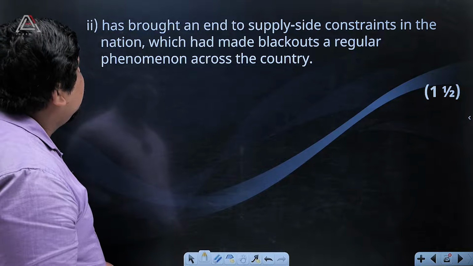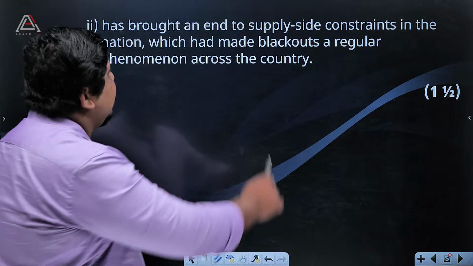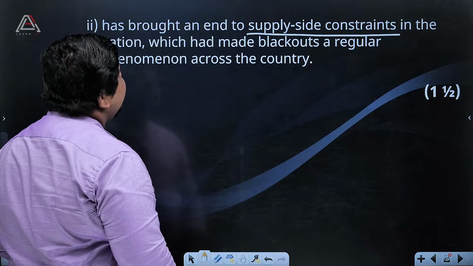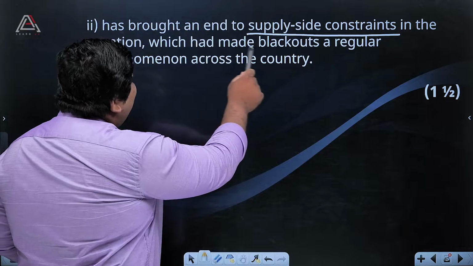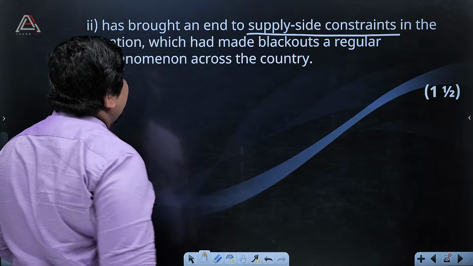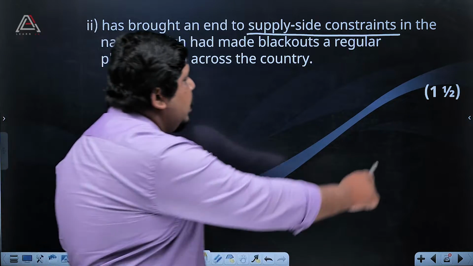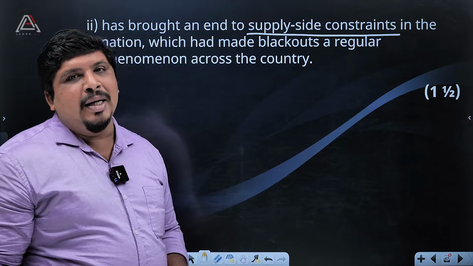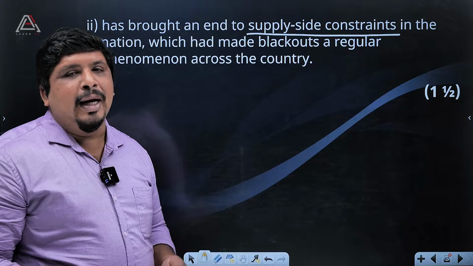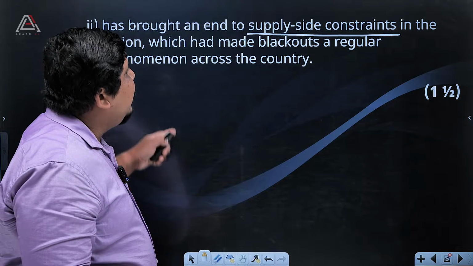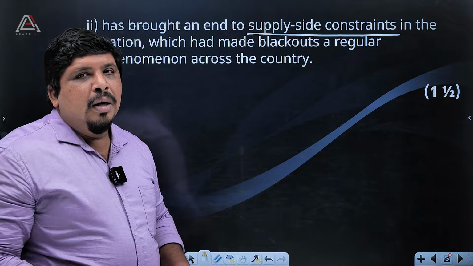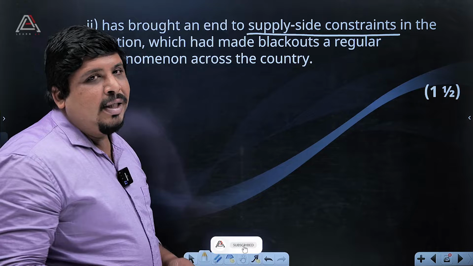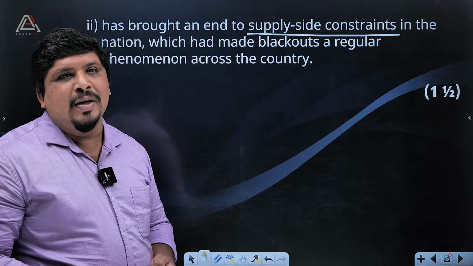Then it has brought an end to supply side constraints in the nation, which had made blackouts a regular phenomenon across the country. Here you will get 1.5 marks. That is supply side constraints. Supply side constraints means the market and the economy of Pakistan will not have any supply side constraints. Because demand is increasing, based on that demand, there will be supply for all the products and services.